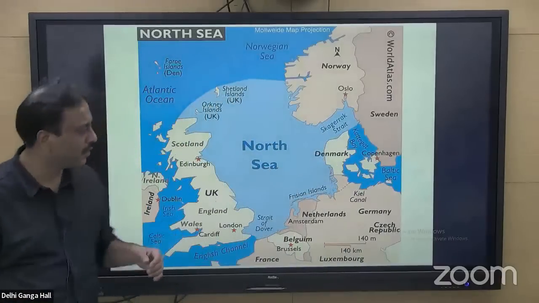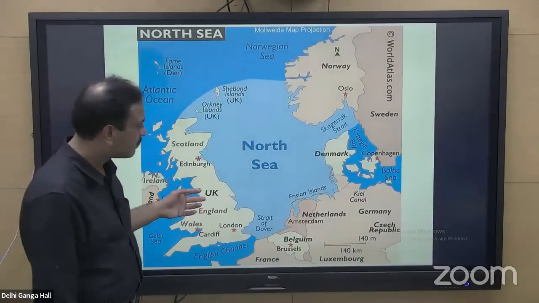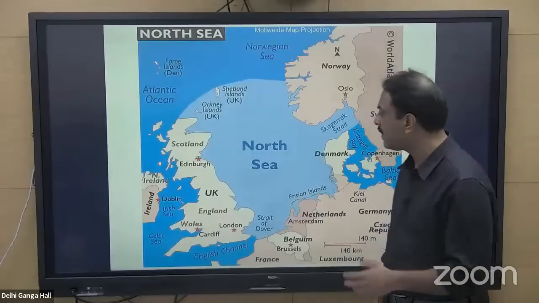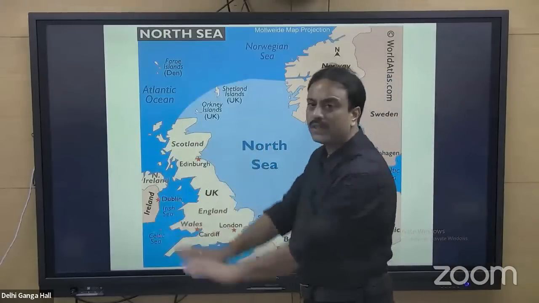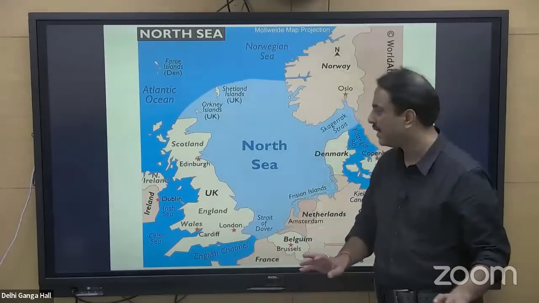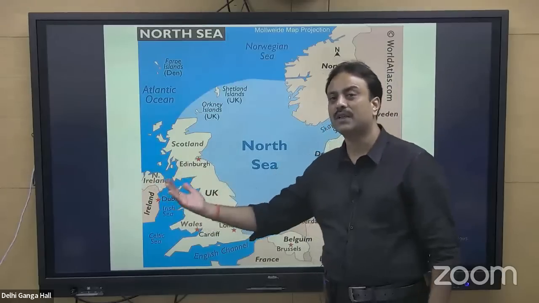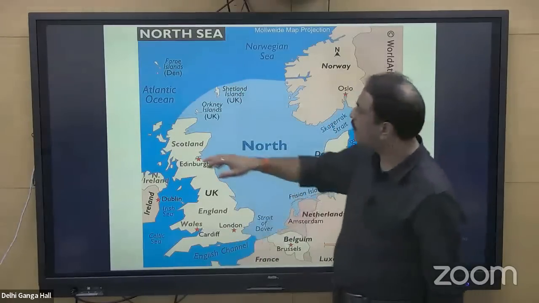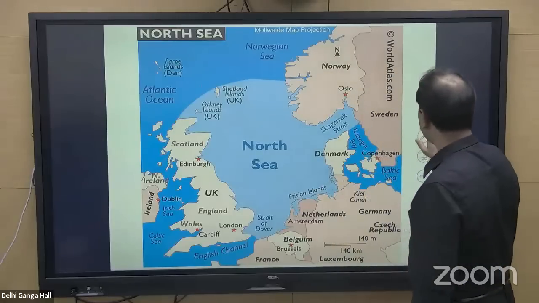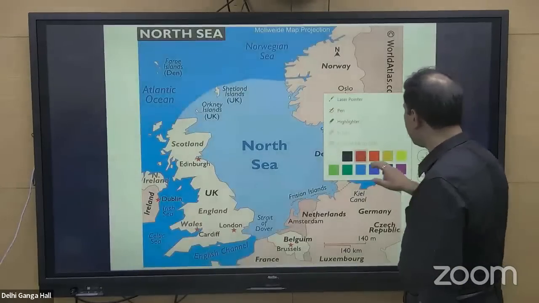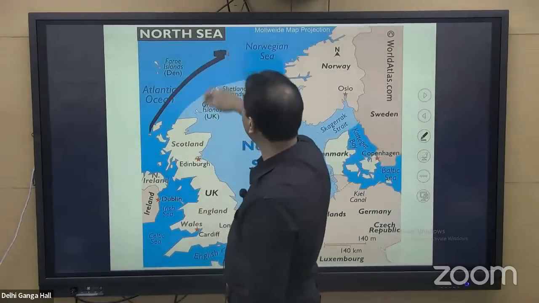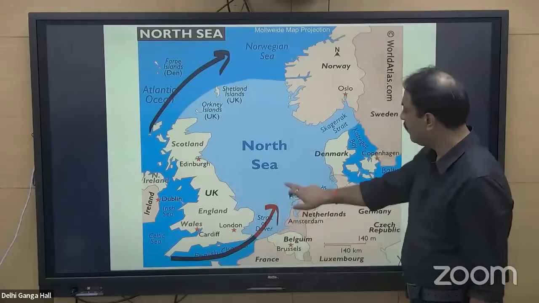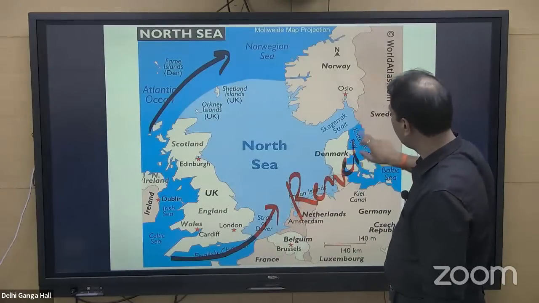This is the map of North Sea. In this map, if water from the Atlantic Ocean or North Atlantic drift has to enter, then the Atlantic is somewhere on this side. This must be clear to everyone. So water is coming from that side. If water is coming from that side, it will enter North Sea either from here or from here. But if the water is entering from that side, then instead of entering North Sea, it will reach somewhere over here. So water from this particular region enters North Sea, which is called the Rennell current.